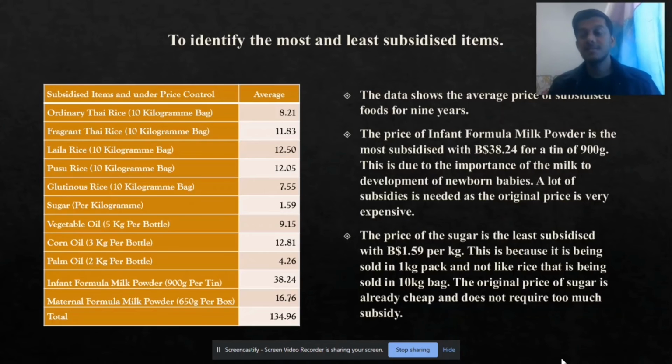The least subsidized item in our list is sugar, at 1.59 per kilogram. This is due to it being sold in 1 kilogram packs as opposed to rice, which is sold in a 10 kilogram bag. The second reason is the original price of sugar is already cheap and does not require much subsidy.